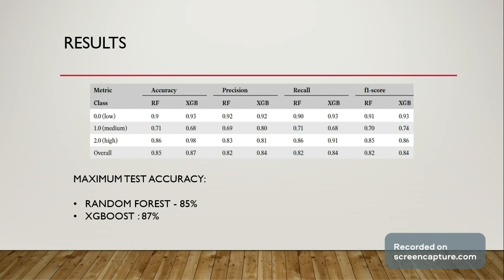Results. We can see from the table all of the performance metrics of both of the machine learning models used, and we can clearly see that the maximum test accuracy achieved in the random forest model is 85%, and that of the XGBoost model is 87%. We can see the precision, recall and F1 scores of both of the models from the table.